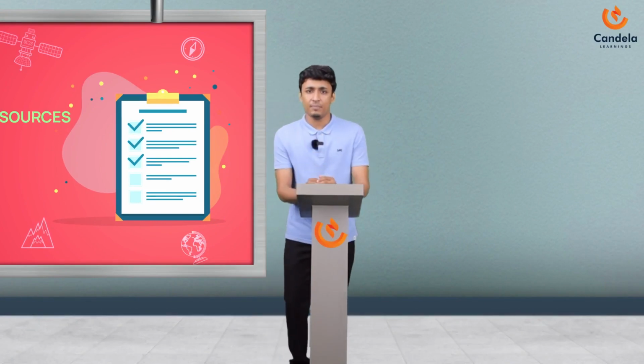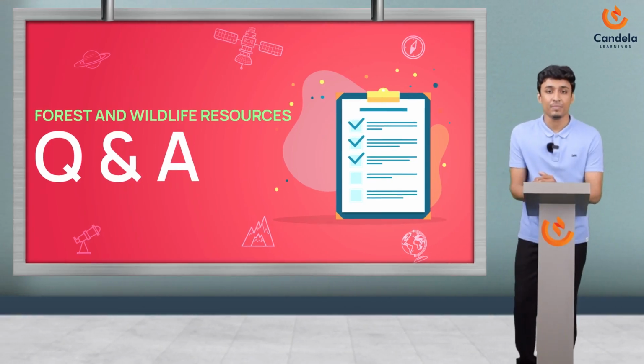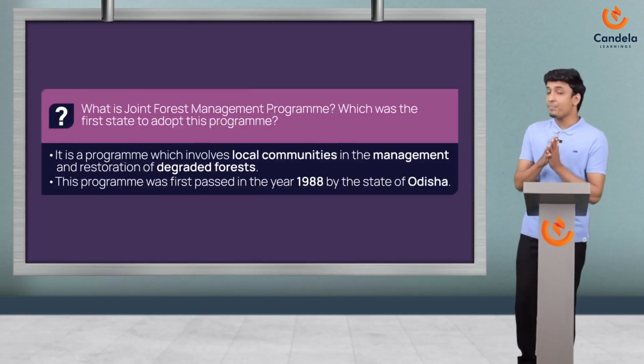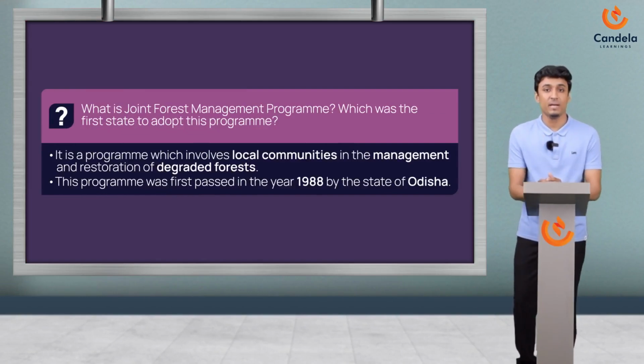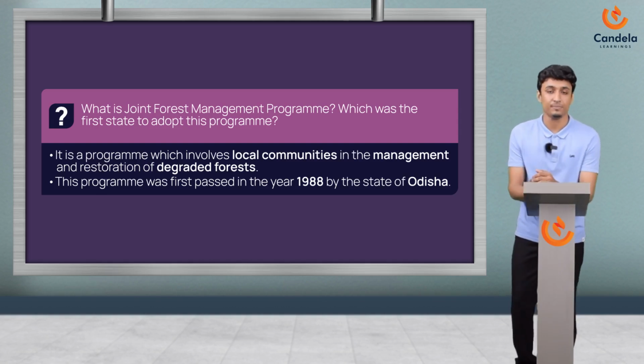So in today's session, we'll be looking into some of the important questions of this chapter. So the first question is, what is Joint Forest Management Program, which was the first state to adopt this program?